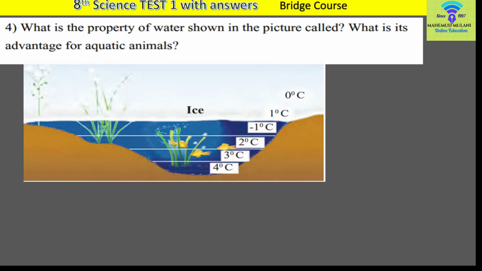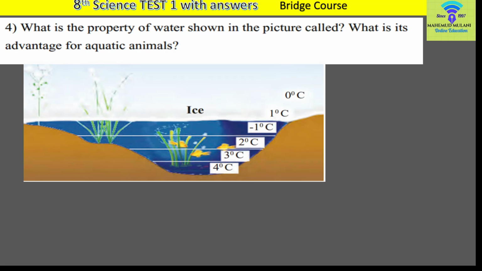The fourth point is: what is the property of water shown in the picture called, and what is its advantage for aquatic animals? Those animals which live in water are called aquatic animals. We can see that the total water in any water storage point can be converted into ice. We can walk on that ice. But what happens to the fish or other plants inside that water? This is the point. If ice is there, then all fish must die.